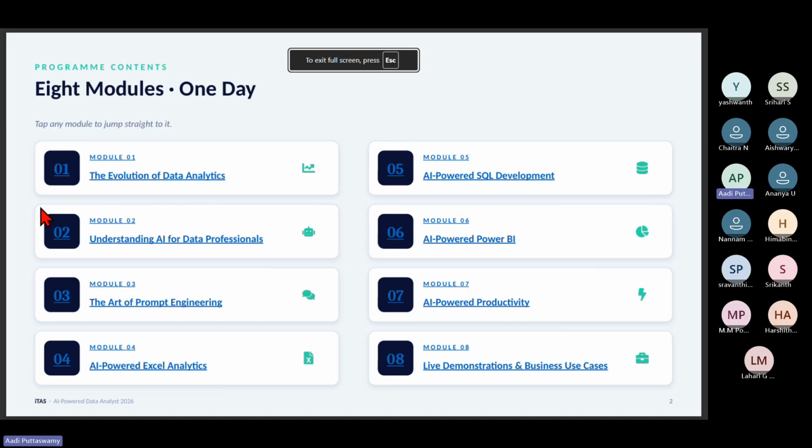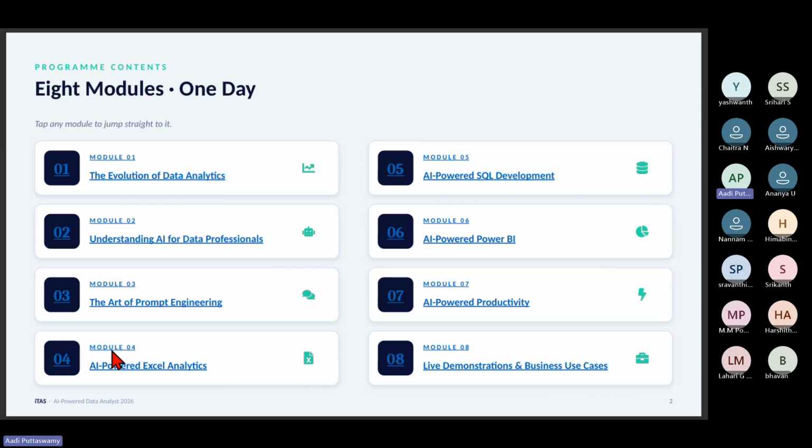Okay. So in today's module, we'll be discussing data analytics. We just learned Excel, Python, Power BI, Tableau, all these things. But what is data analytics? Let me tell you about that. Then we'll learn about AI, how data professionals actually use it. Then we'll think about the art of prompt engineering. This is very important. If you want to communicate with AI tools, then prompt engineering is very important.